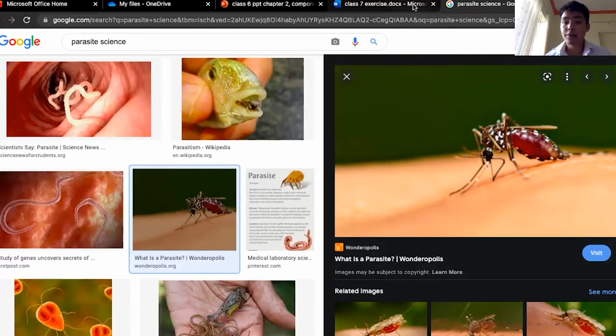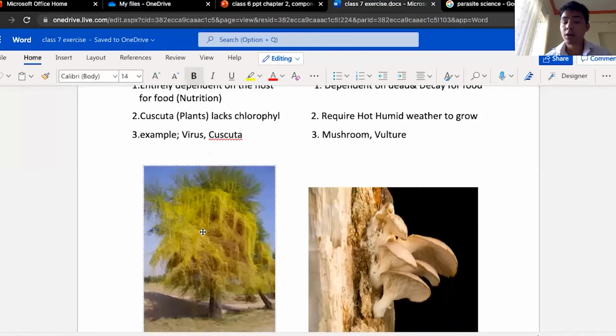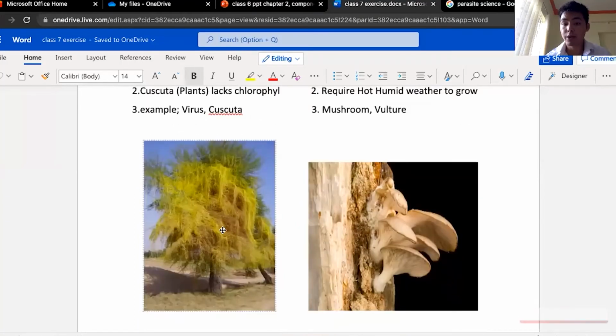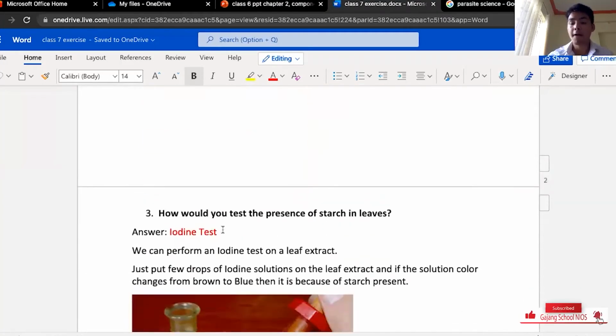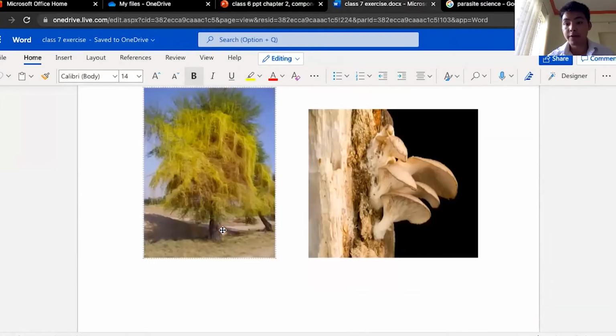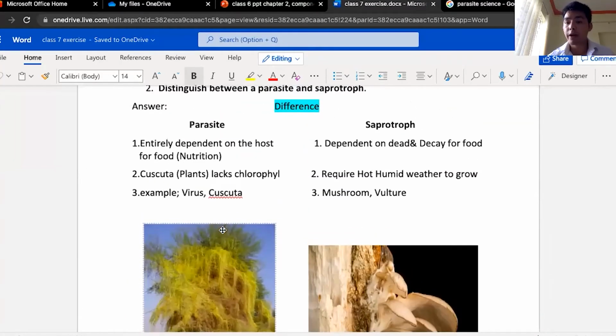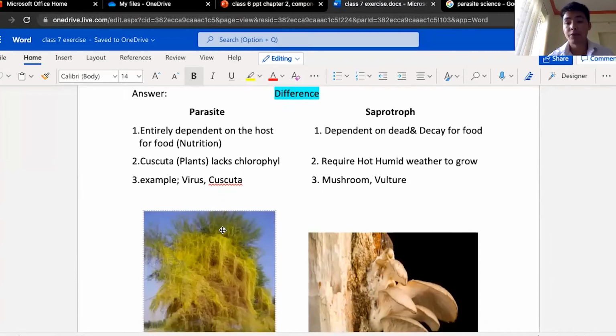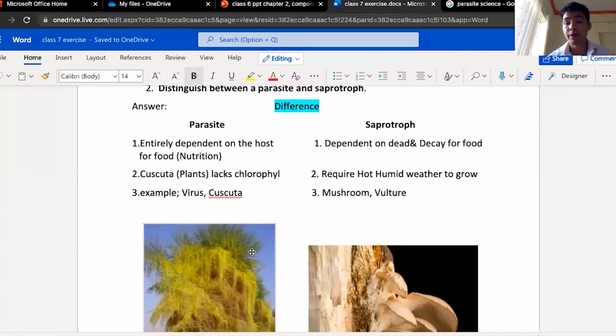Like that, in the case of Cuscuta, it never helps the tree. A parasite usually never helps the host. I hope this clarifies the parasite and saprotroph, or at least you'll have some idea to differentiate between a saprotroph and a parasite.